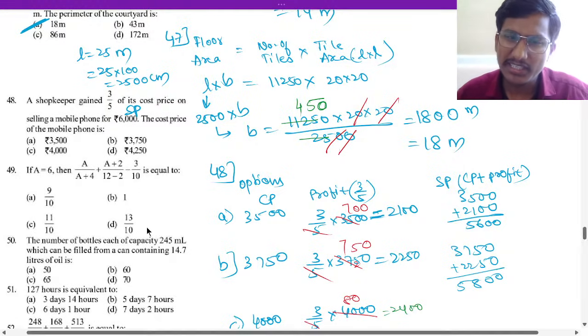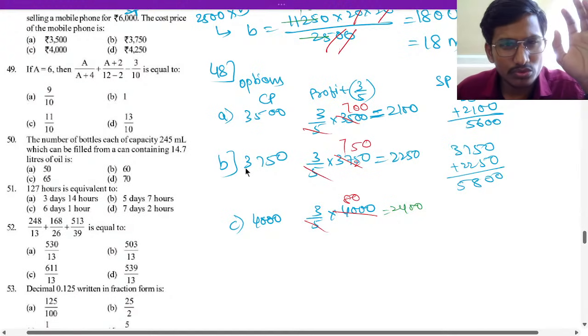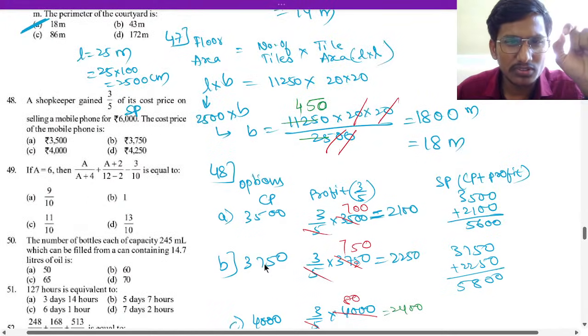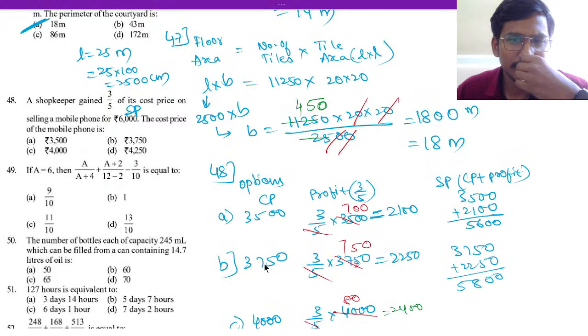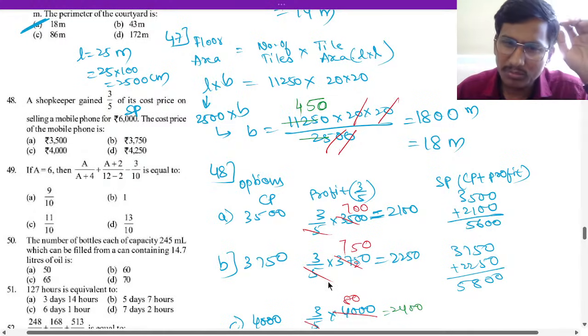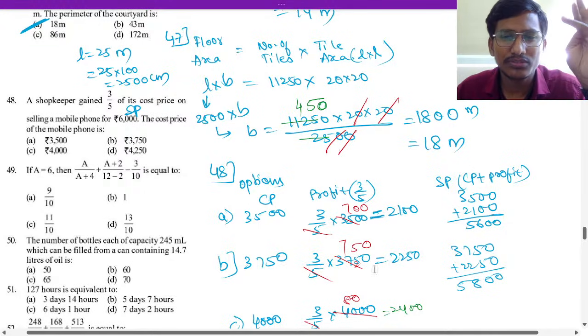Okay. So that is our answer, it should come option B, right? 3/5 of this selling price. 3/5 will be how much? 5 7s are 35, 5 5s are 25, 3 5s are 2250.